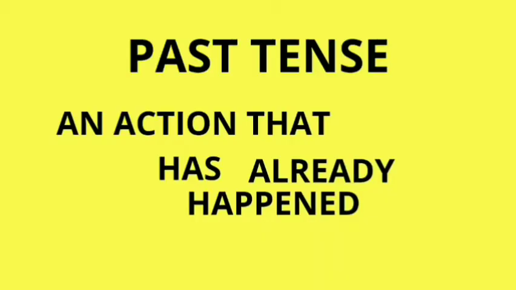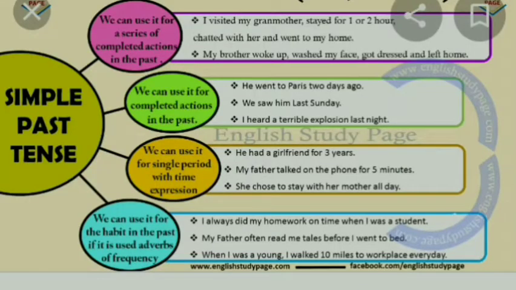Next one is past tense, an action that has already happened. In that case the verb should be used in a past form. Next, we can use it for a single period with a time expression. Example, my father talked on the phone for 5 minutes. We can use it for a habit in the past if adverbs of frequency are used. Example, I always did my homework on time when I was a student.